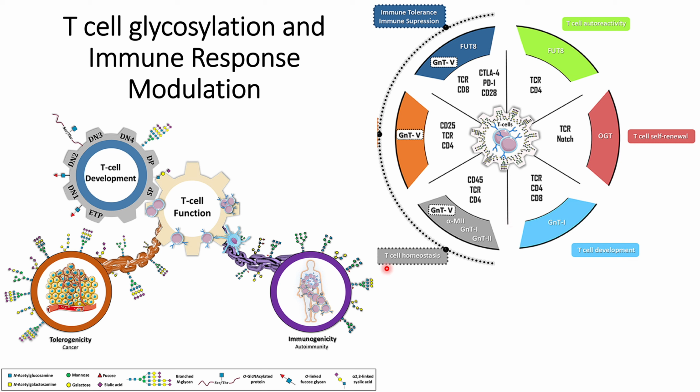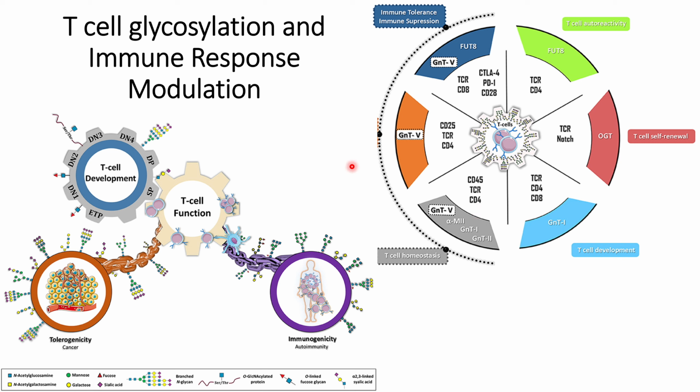T cell homeostasis is affected by GNT5, and also by other transferases, alpha mannosidase 2, GNT1 and GNT2 transferase. All of these impact T cell homeostasis, as they affect the CD4 T cell receptors and CD45 T cell receptors.